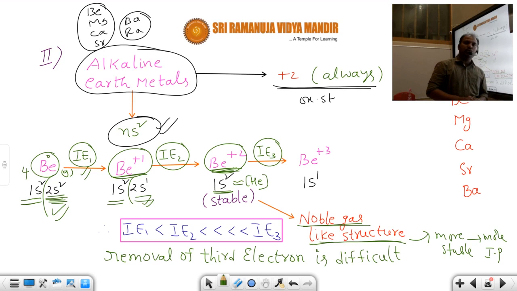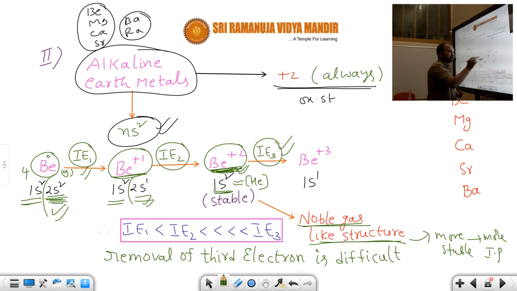From a neutral gaseous atom, removing the electron is first ionization energy. From a univalent cation, removing the electron is second ionization energy. From a bivalent cation, removing the electron is third ionization energy. This is the bivalent cation, +2 charge will be there. Removing the electron from this is called third ionization energy.